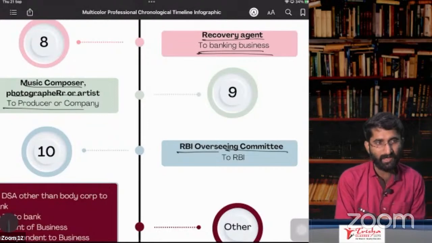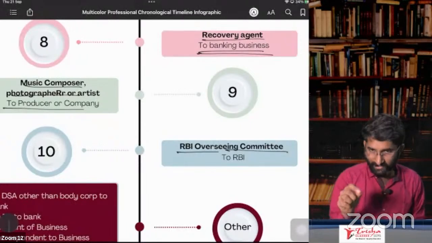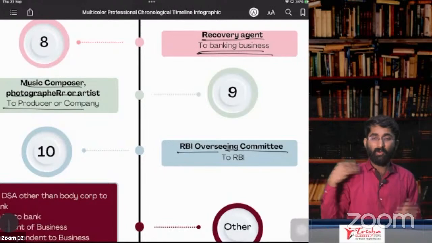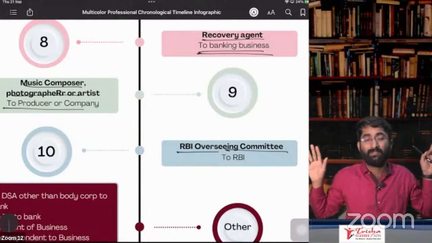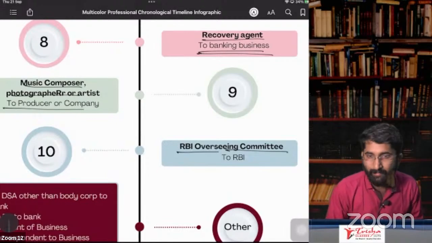So this overseeing committee, what happens here? Overseeing committee is giving services to whom? RBI. So RBI is the service recipient and the overseeing committee is the service provider. So RBI has to pay under RCM, not the overseeing committee.